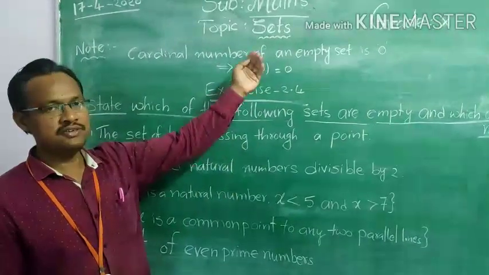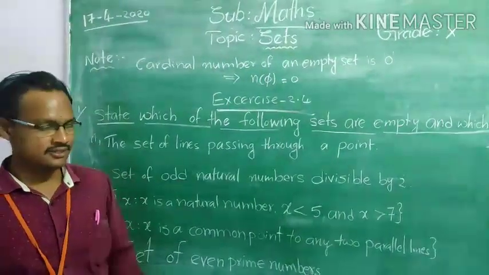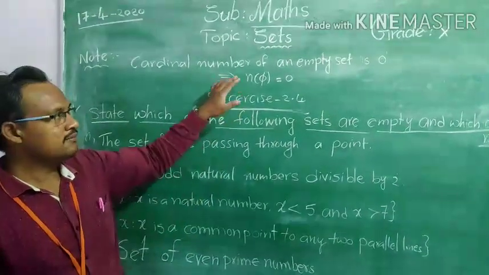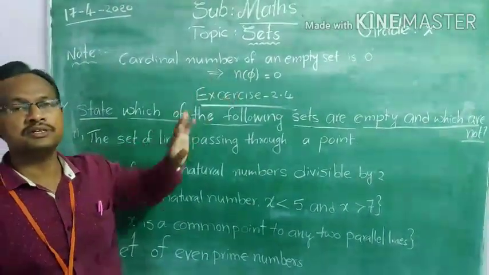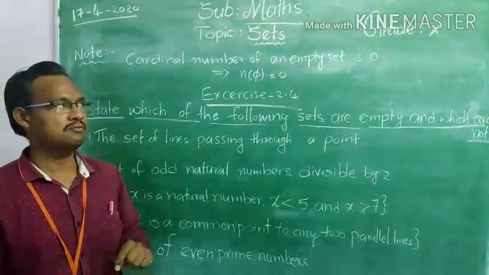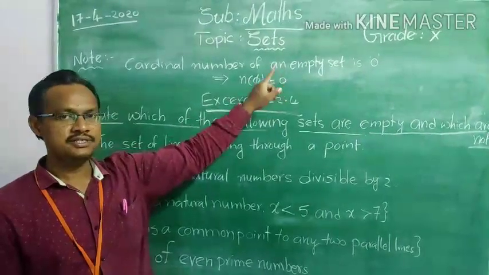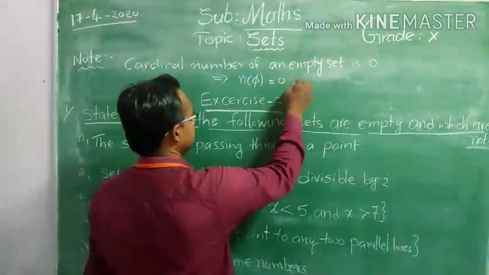As in our previous definition, a finite set is, if the cardinal number of a set is a whole number. Here 0 is a whole number. That means empty set is a finite set.